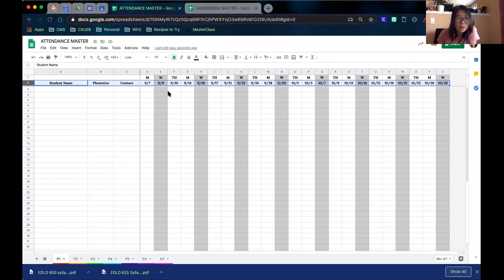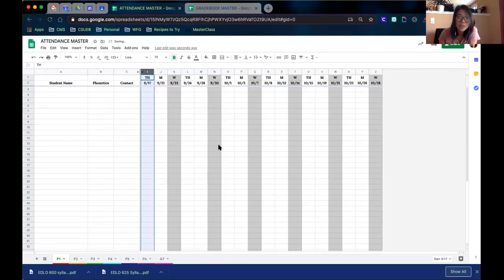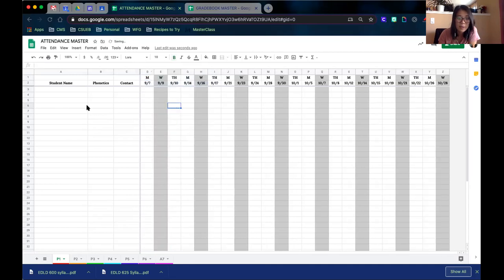Other things that I like, so for dates, what I like to do is if these days are done, right? So now it's Thursday the 17th, I can right click and hide those columns. So now it's always the first one, right? But sometimes I like to expand it so that I can see the data. Okay, you can always click and see it back.